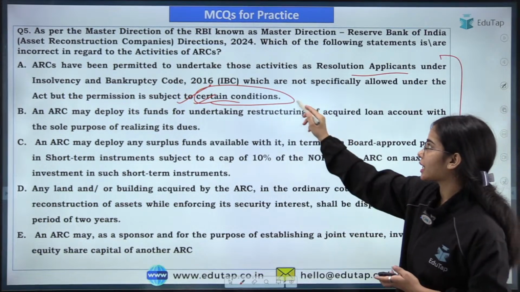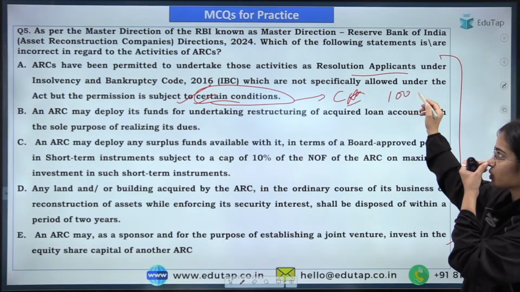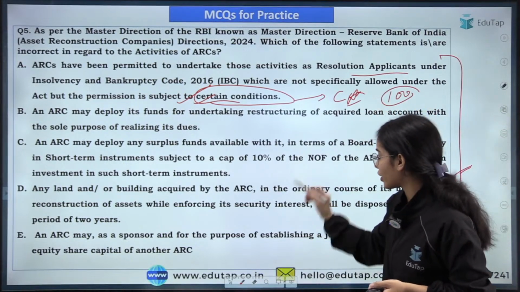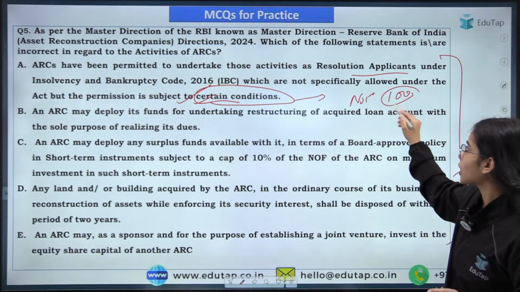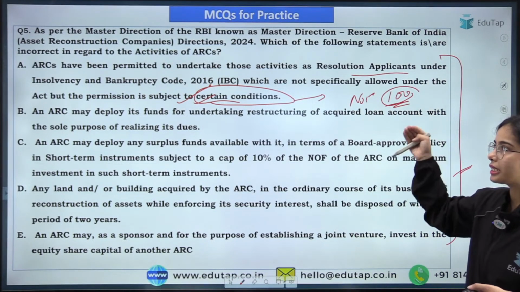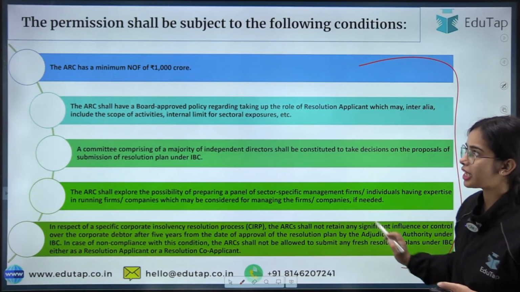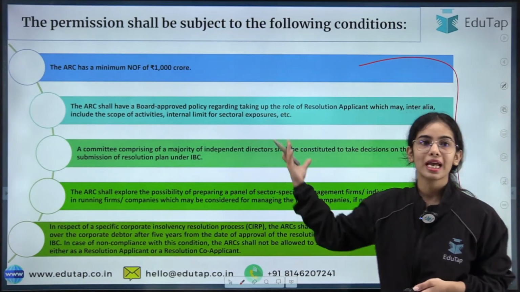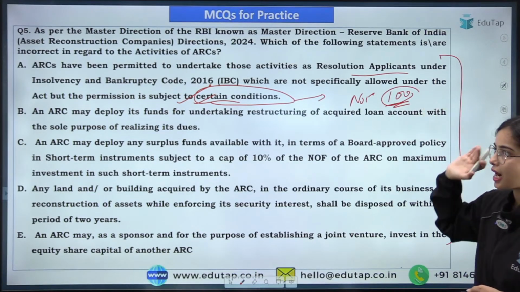Now what are the criteria? Their net owned fund should be 1000 crores and such. Okay, so there are certain criteria that they have to follow. These are the criteria, that their minimum net owned fund should be 1000 crores and such criteria they have to follow. Then they can become the resolution applicant.